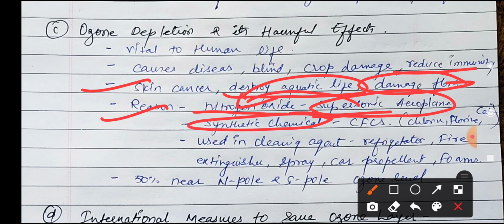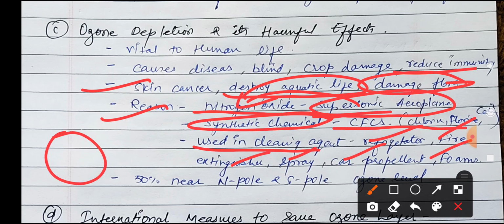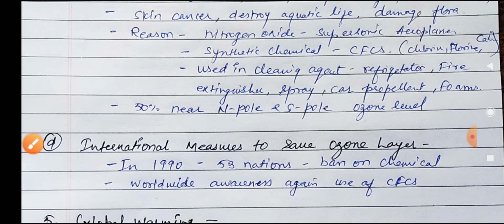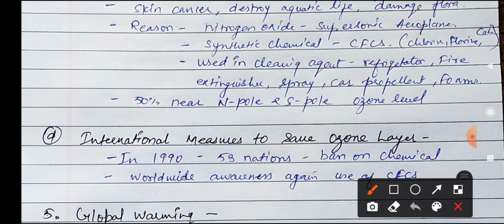There are some synthetic chemicals called CFCs, chlorofluorocarbons, which are used in cleansing agents, refrigerators, fire extinguishers, sprays, car propellants, and foams. They all release and mix in the atmosphere, and finally this O2 is split into O2 and O. But you may think, sir, what is the problem? Why? Because there is a problem.